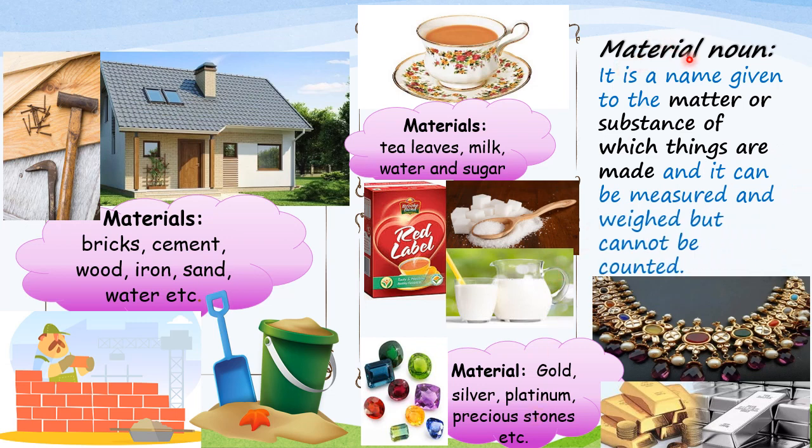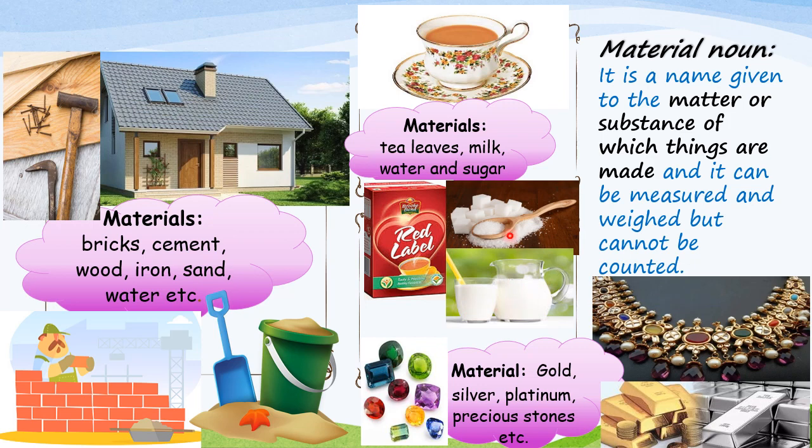So what is a material noun? It is a name given to the matter or substance, or we can say things of which we make. It can be measured or weighed but cannot be counted. Children, I am repeating again. Material noun: it is a name given to the matter or substance of which things are made, and it can be measured and weighed, but it cannot be counted. Is it clear to you all?